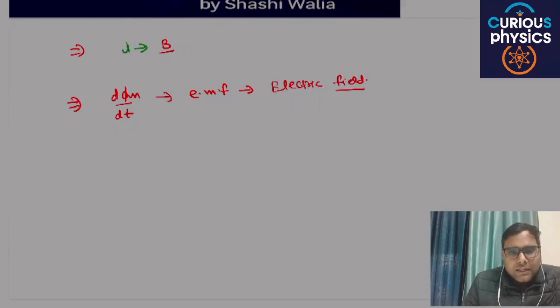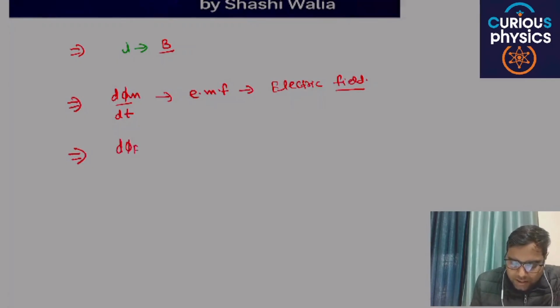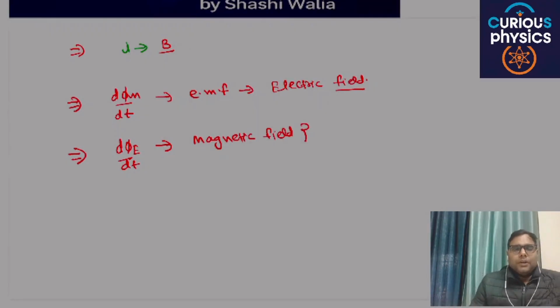That means if there is a change in magnetic flux, or a change in magnetic field in a particular area with respect to time, it can produce an electric field. Now, is the reverse of this concept possible or not? That is, if there is a change in electric flux with respect to time, can it produce a magnetic field or not? This is the concept we are going to study in this chapter.